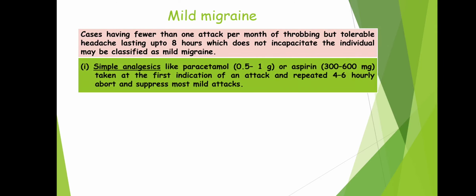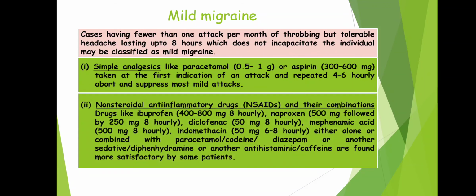So for drug therapy, first of all, initially we should start with simple analgesics like paracetamol or aspirin taken at the first indication of an attack and repeated 4 to 6 hourly, which abort and suppress most mild attacks. If this also does not work, next we need to use NSAIDs, that is non-steroidal anti-inflammatory drugs and their combinations.